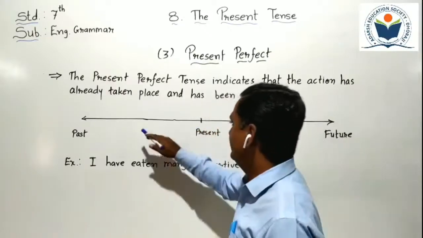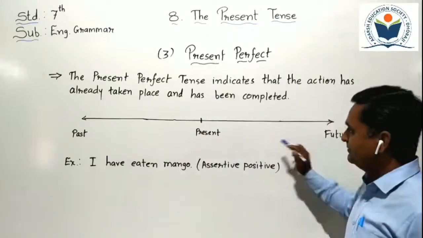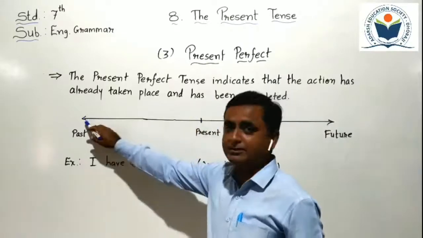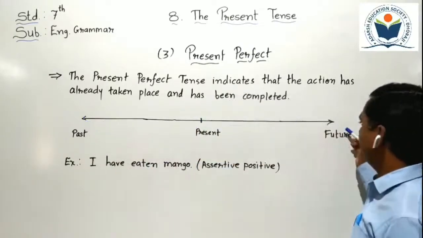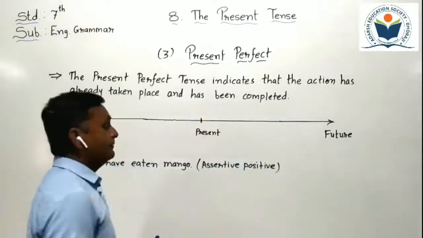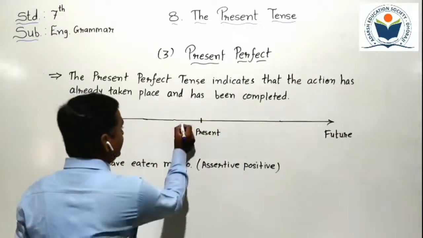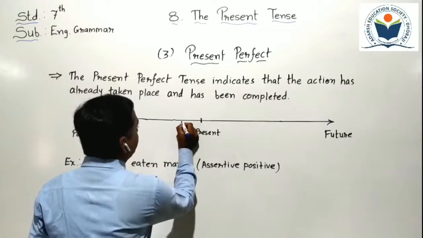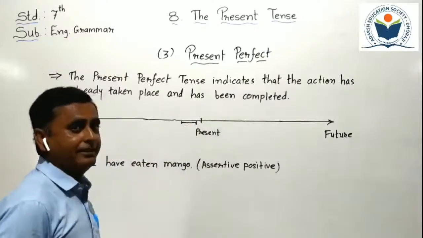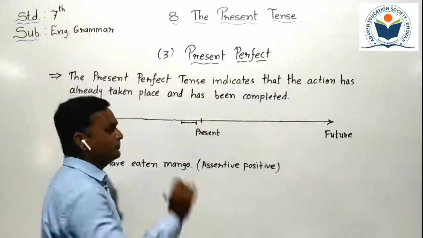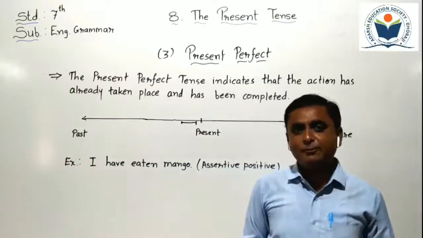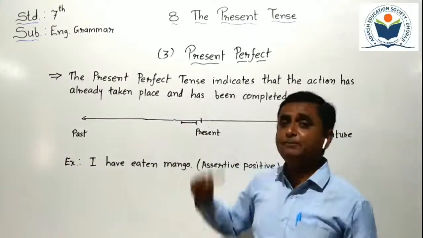See here, the one line I draw is our present time. From here to here is known as past time. From here to here is known as future time. So we are here at present time. But when an action started in the past and was just completed before we are talking, so near the present, some action completed, that type of action is described by present perfect tense.